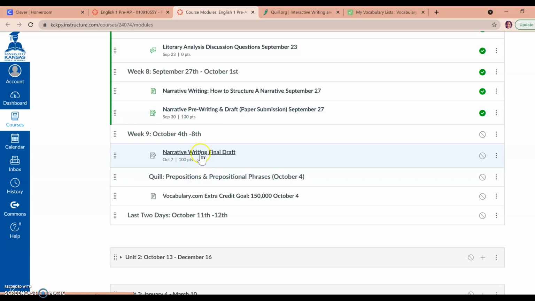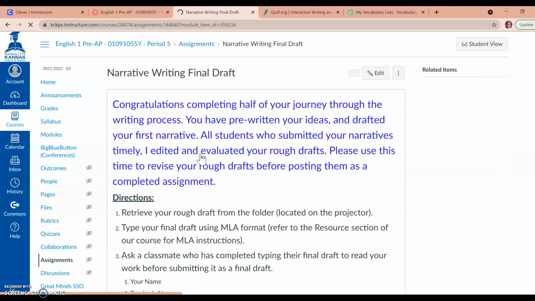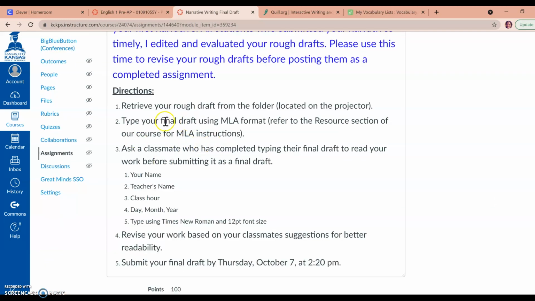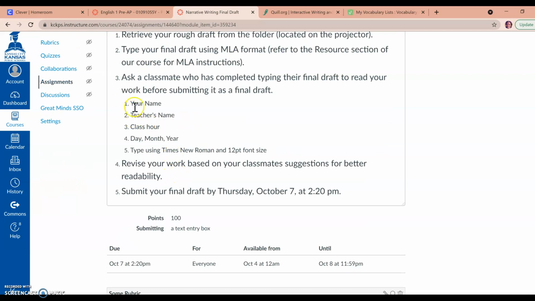When you click on your final draft, it's worth 100 points. There is a message here for you. There are directions here. Please make sure that your MLA format is in the top left-hand corner of your text box: your name, my name, our class hour, the day, month, and year. And then make sure that when you're typing, you've chosen Times New Roman and 12 font size.